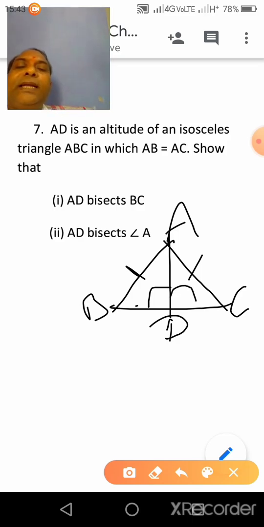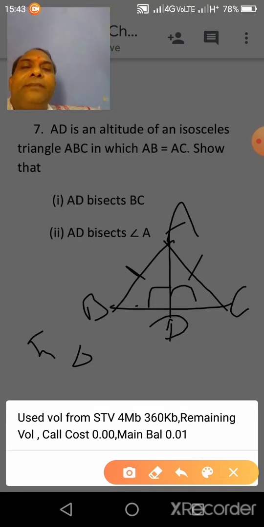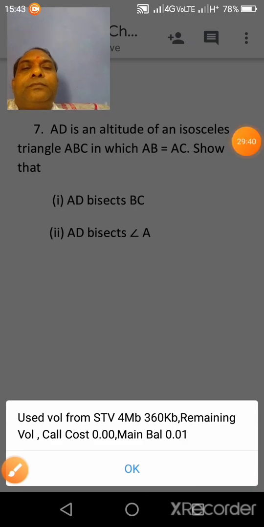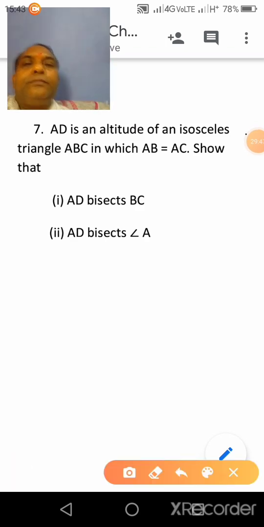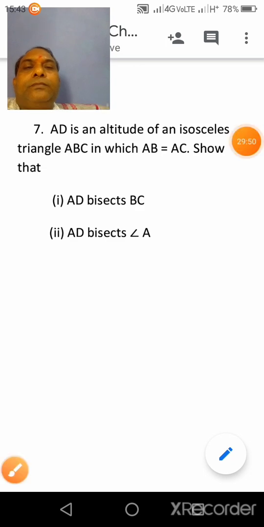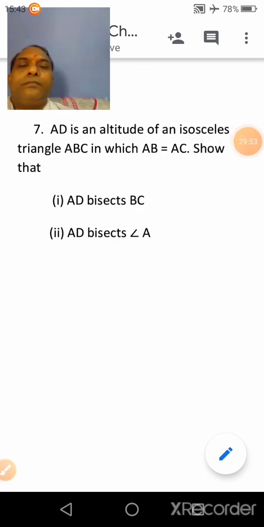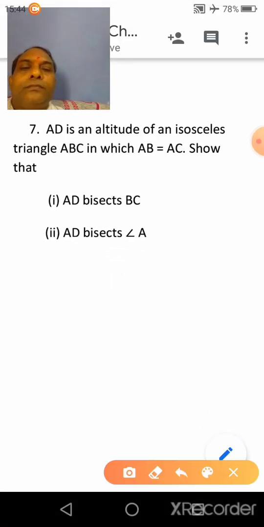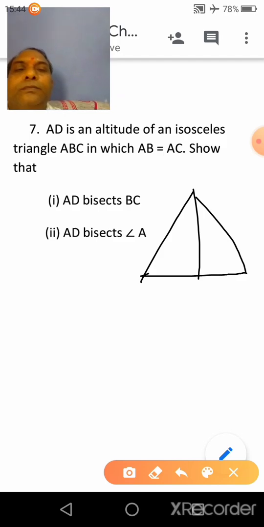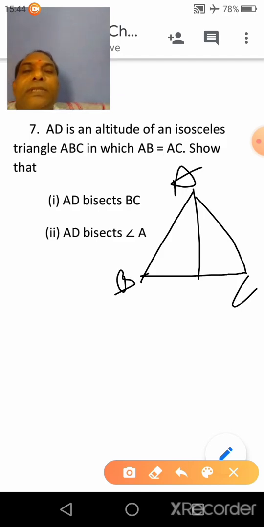So ABC is an isosceles triangle, AB is equal to AC, given.